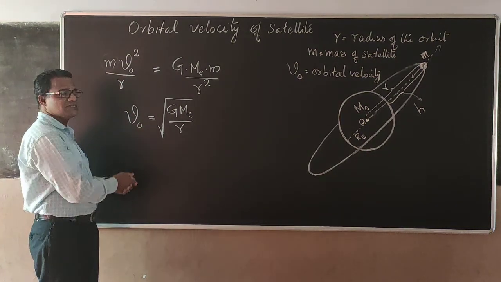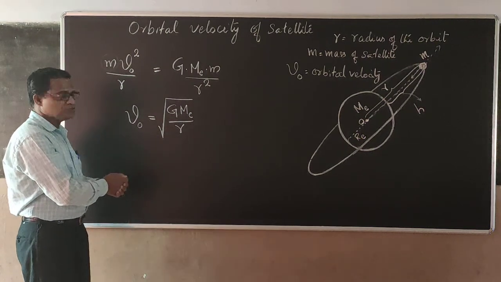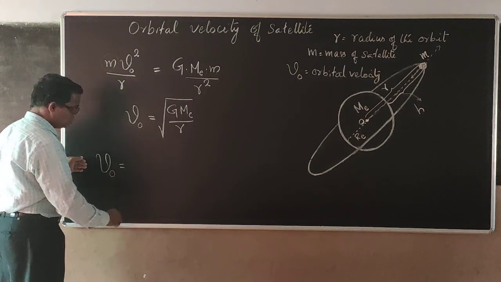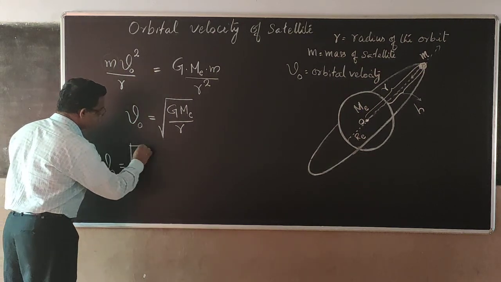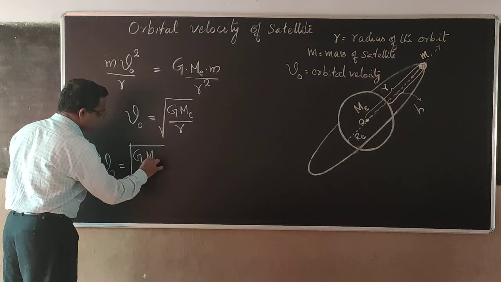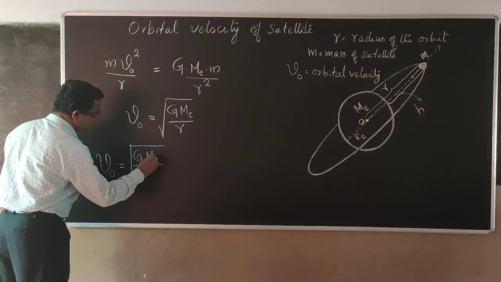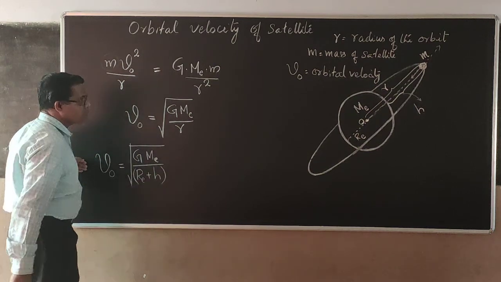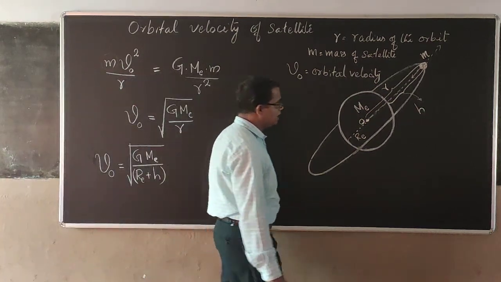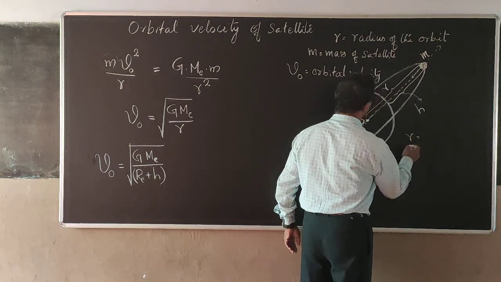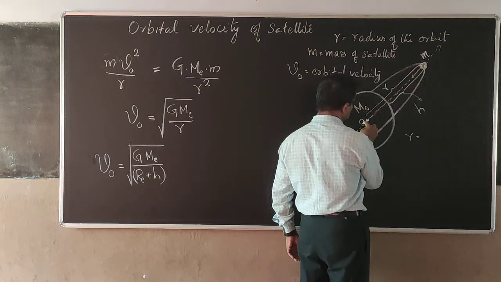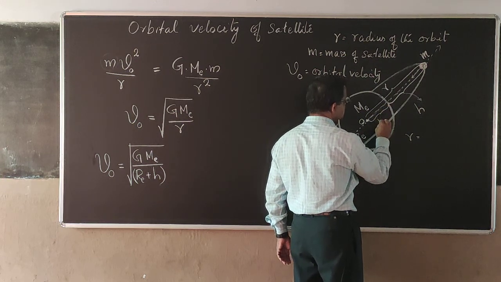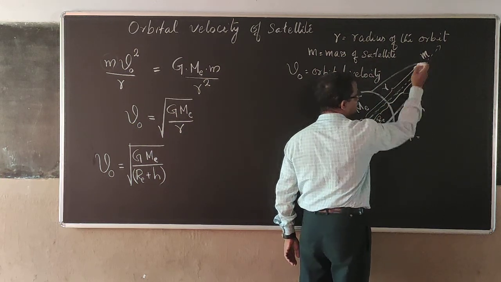Now you can have some variations of this equation. Let us say that VO will be equal to root of G into ME by RE plus H. From the figure, this small r will be equal to RE, radius of Earth, plus height from the ground.